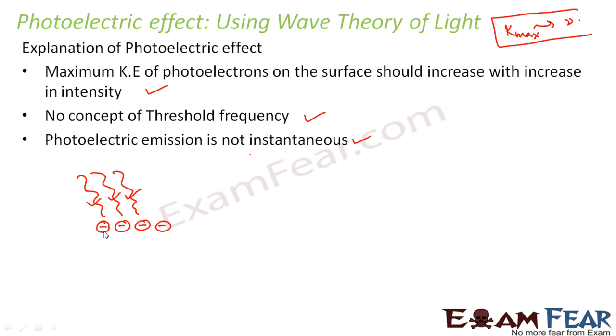Now, in order that an electron escapes from the metal surface, this electron should be able to absorb enough energy that it can overcome the work function. But since whatever energy is coming is getting distributed to each of them, the time taken by each electron to absorb that much energy is more, right? So therefore, it takes a long time for an electron to overcome the work function and then escape out of the metal.